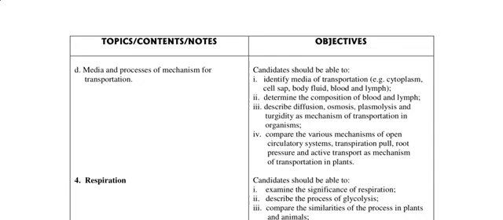So we could have it as the cytoplasm, cell sap, body fluid, blood or lymph, carrying them from one place to another. Then determine the composition of blood and lymph, describe diffusion, osmosis, plasmolysis, and turgidity as mechanisms of transportation in organisms. Compare the various mechanisms of open circulatory system, transportation flow, and so on, as mechanisms of transportation in plants.